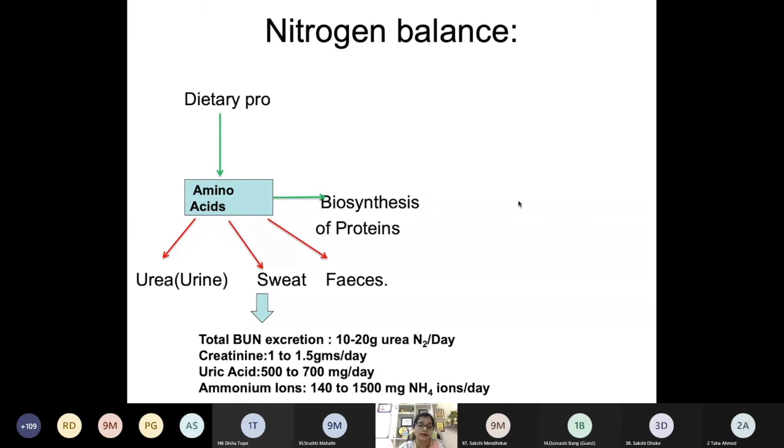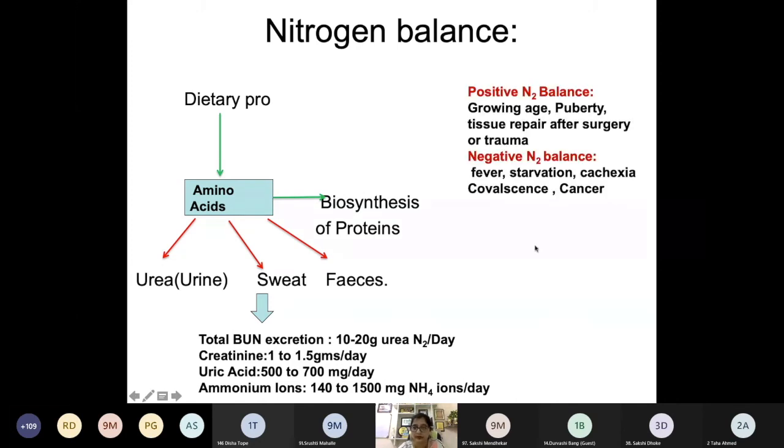Even in the convalescent phase, when a person is recovering from long term illness, more of the protein is excreted rather than used for biosynthesis. So the positive nitrogen balance examples are growing age, puberty, and tissue repair after surgery or trauma.